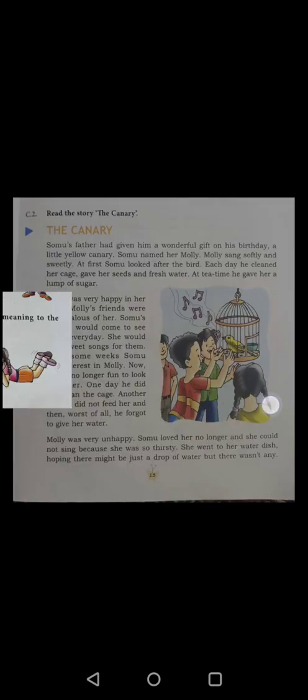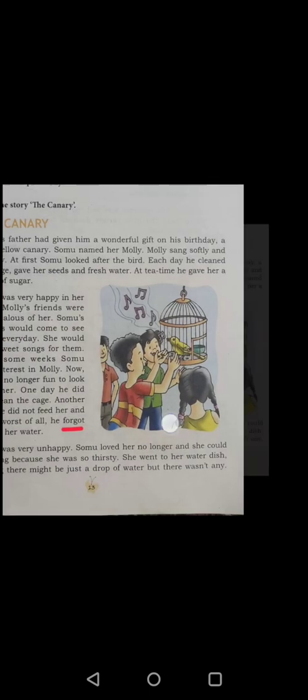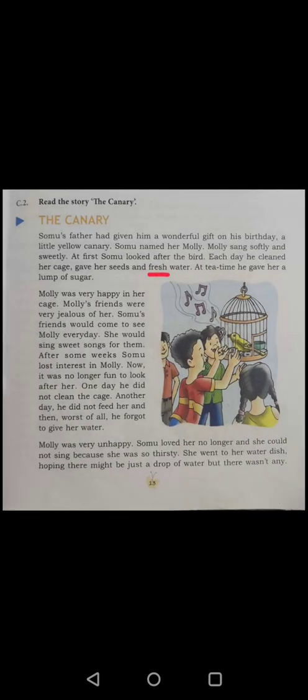And your last word is stale. Stale means not fresh. And in the story, you have read the word fresh. So, opposite of stale is fresh.